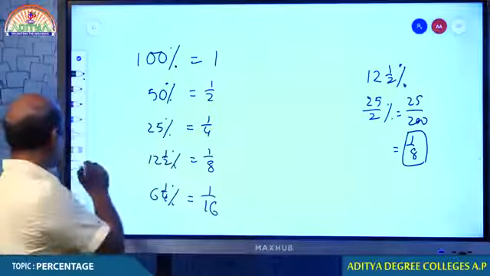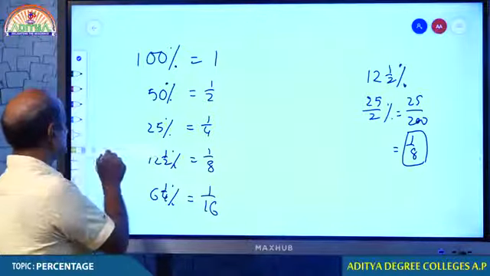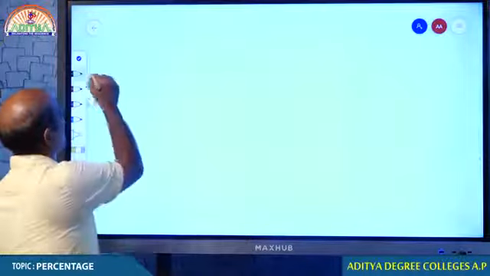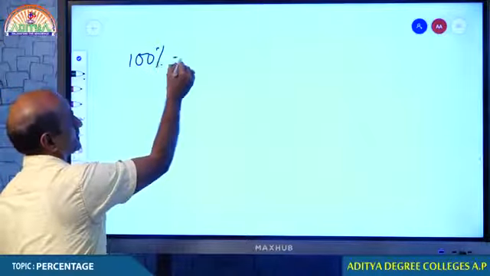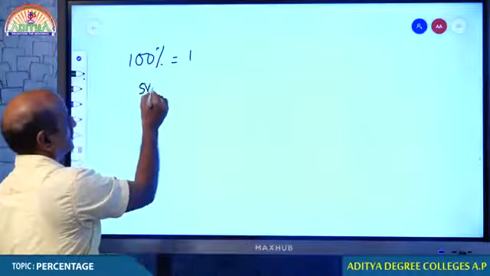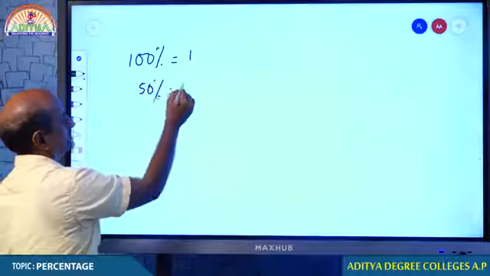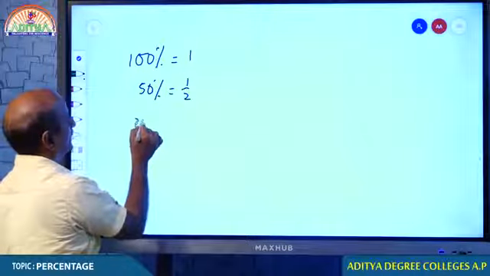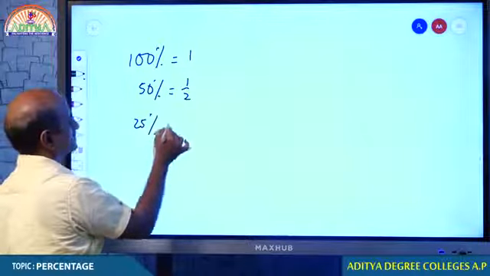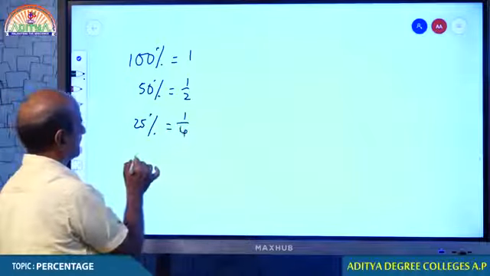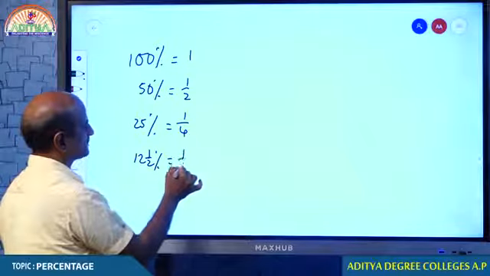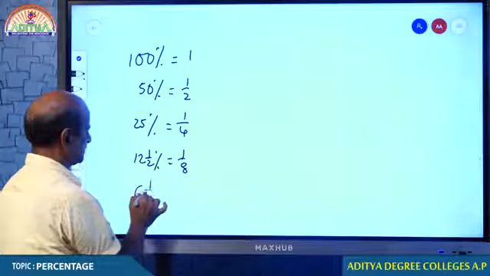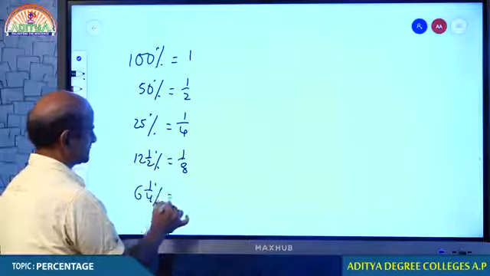Come on, students, come again. We will be discussing once again. Just note down what we discuss. You need not note down what is already in your notebook. 50% is 1 by 2. 25% is 1 by 4, and 12.5% is 1 by 8. 6 1 by 4% is 1 by 16.